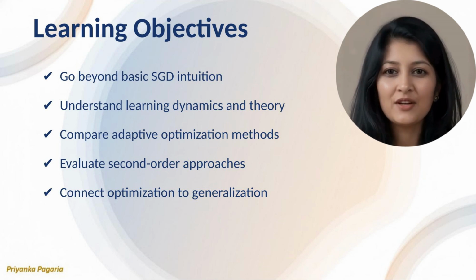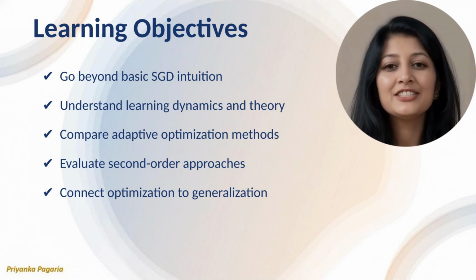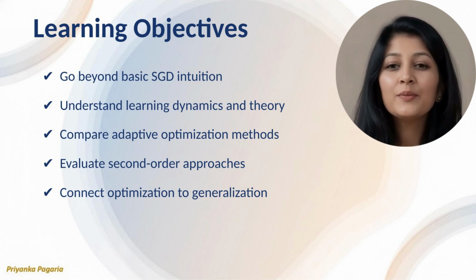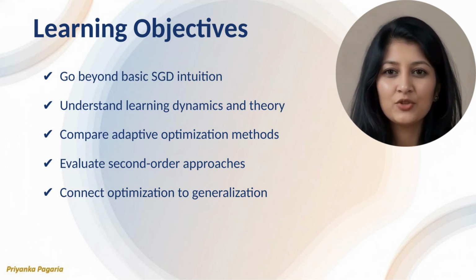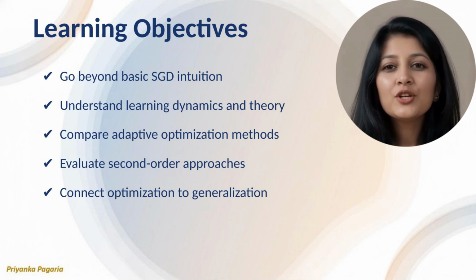In industry settings, optimization decisions influence training cost, iteration speed, and reliability. A common misconception is that tuning optimizers is an implementation detail rather than a core modeling decision. This mindset often leads to fragile systems and slow progress. Practically, engineers who understand optimization theory can anticipate failure modes and design more stable training pipelines. This capability directly impacts career growth as it distinguishes individuals who execute instructions from those who can independently diagnose and